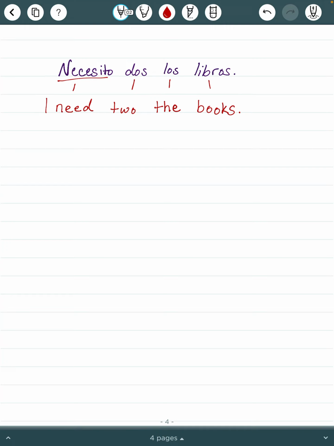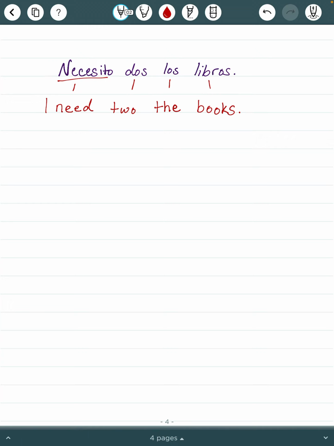If it doesn't make sense in English, at this point, it probably does not make sense in Spanish. So you're probably looking at this sentence and saying, okay, no, I don't need the books. I either need two books or I need the books. Same deal in Spanish. I either necesito dos libros or I necesito los libros. So we're going to pick one.